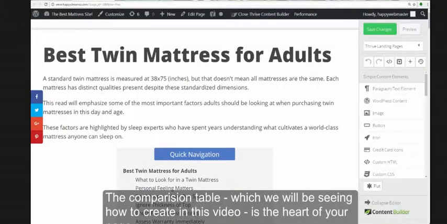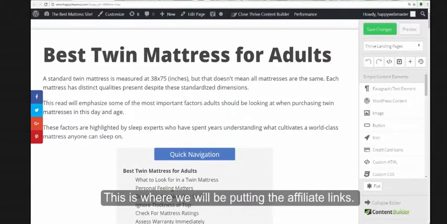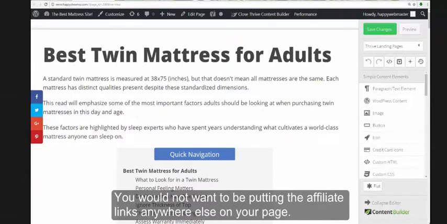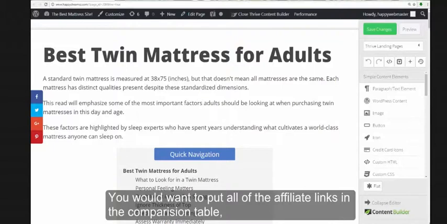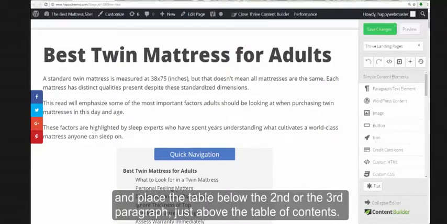The comparison table, which we will be seeing how to create in this video, is the heart of your page. This is where we will be putting the affiliate links. You would not want to be putting the affiliate links anywhere else on your page. You do not want the affiliate links in the sidebars or at the bottom of the page or anywhere else. You would want to put all of the affiliate links in the comparison table and place the table below the second or the third paragraph just above the table of contents.